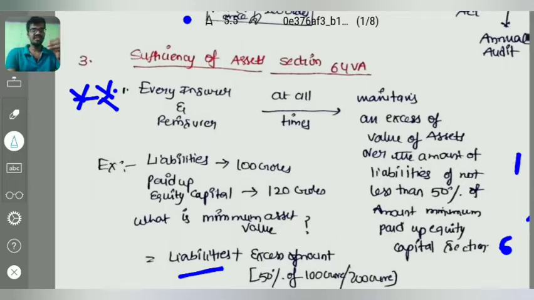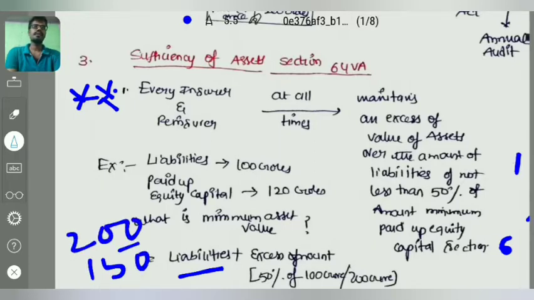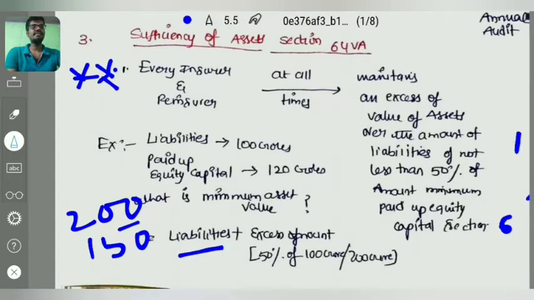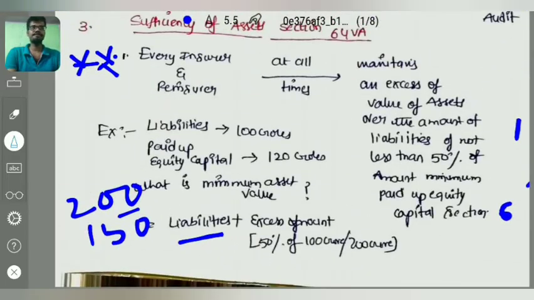If it is a life insurance company or general insurance company, it will be 50 crores, that is 50% of 100 crores. If it is a reinsurance company, then it will be 100 crores, that is 50% of 200 crores. Then the answer will be 150 crores or 200 crores. That is the invested value.